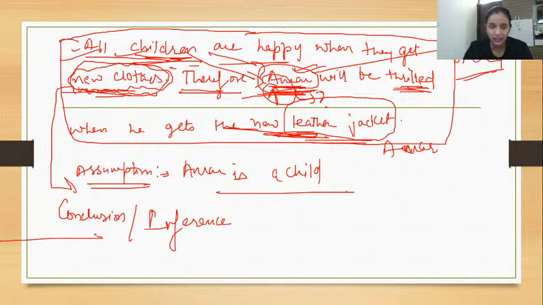Is this still not clear to anybody? Assumption: Amar is a child. Anybody out there right now live with my class? Anybody who is having this doubt that, ma'am, why have you taken Amar as a child as an assumption?